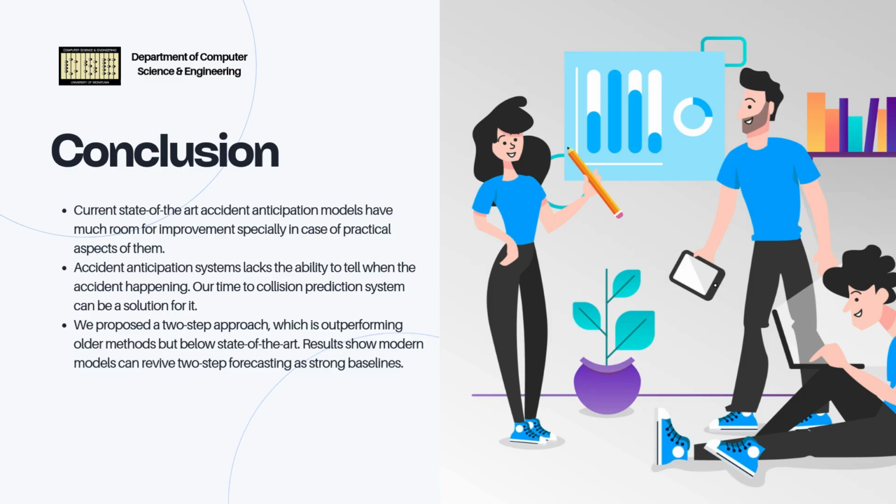With those results, we can say that there is very much room for improvement in current accident anticipation systems, and they also lack the ability to predict time to the accident. Our time to accident prediction system can be the solution for it. Furthermore, there is potential in two-step drivable area prediction systems to become state-of-the-art frameworks in the area.